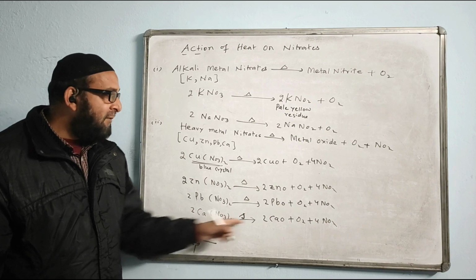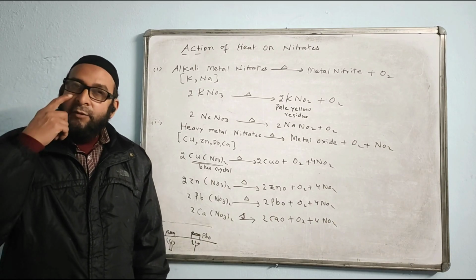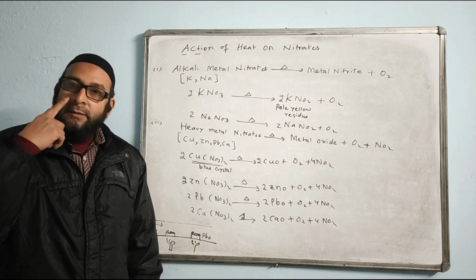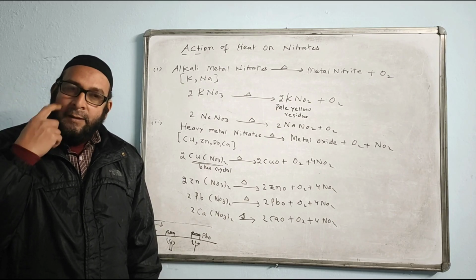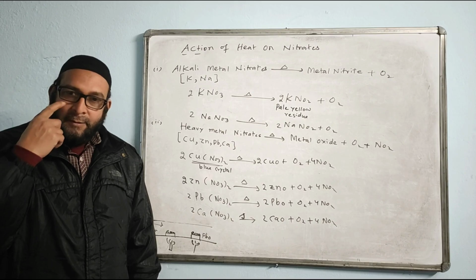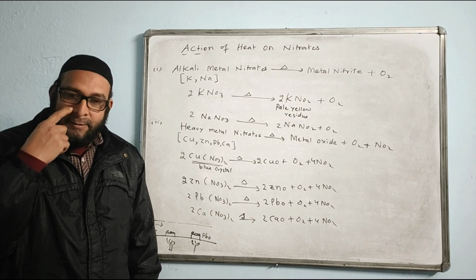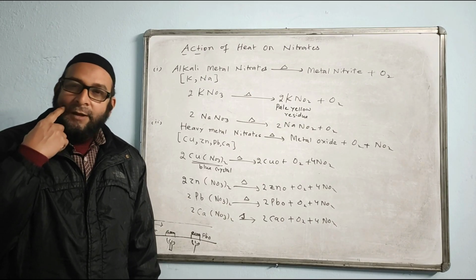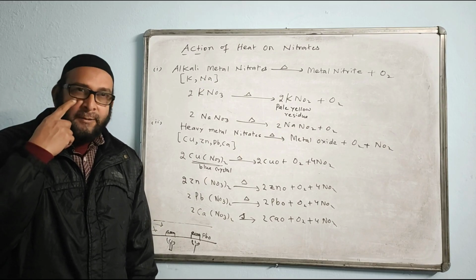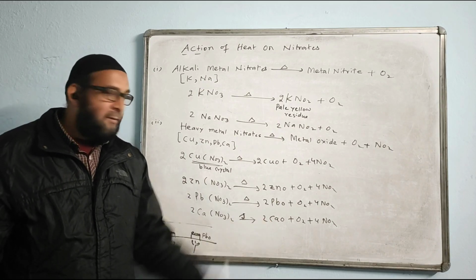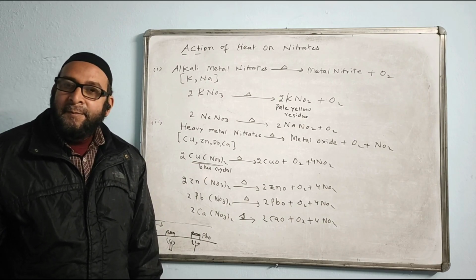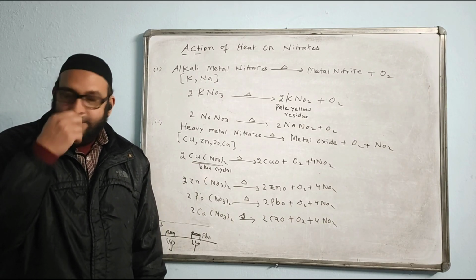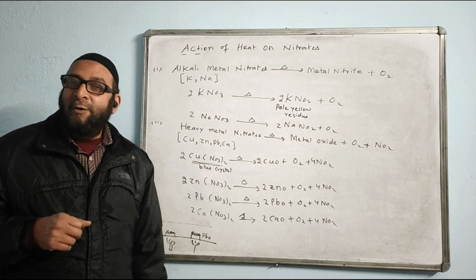And the last one. Calcium nitrate will give calcium oxide. Can you guess what is the color of calcium oxide? Calcium oxide is called quicklime.